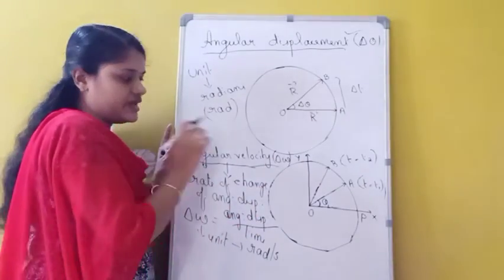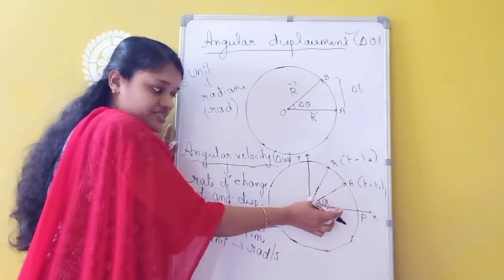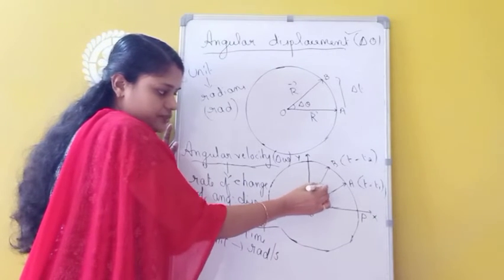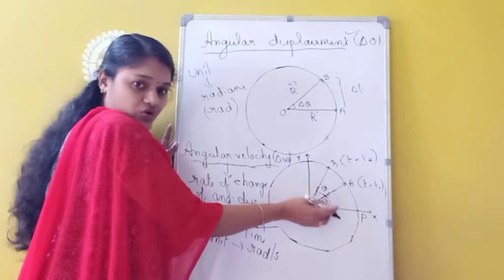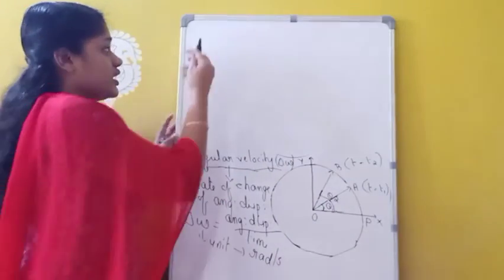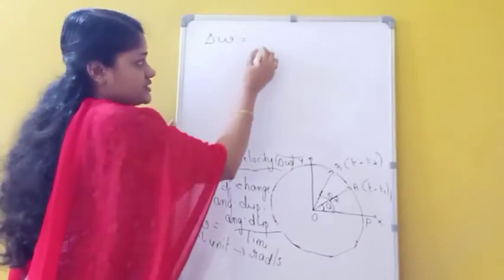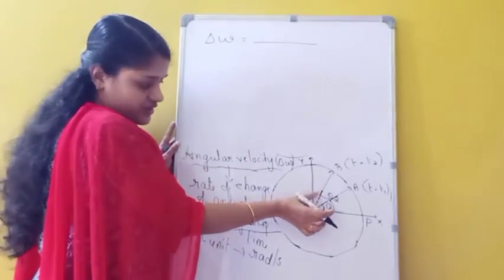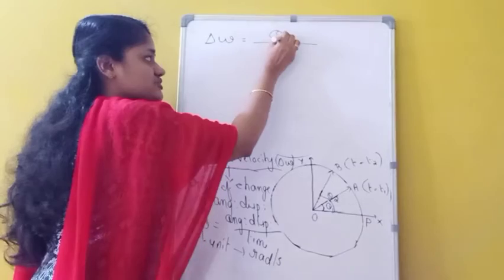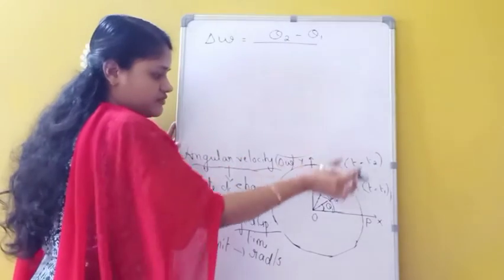At position A. Then after a time t2, that means when the time becomes t2, let the particle reach the position which one? B. Making angular displacement, I am taking as theta 2. That means from the origin, what is the angular displacement here? Theta 2 when the particle reaches the position which one? B. Therefore, angular velocity omega. Angular velocity is given as the ratio of which all things? Ratio of change in displacement. So what is the final displacement here? Theta 2. So theta 2 minus, what is the initial displacement here? Theta 1. Theta 1 divided by what is the time interval here?